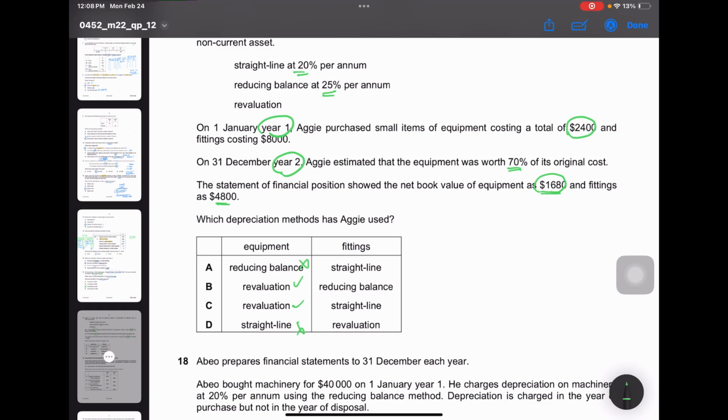They're asking for fittings. Okay, let's see for fittings. They're saying that they use 20% per annum for straight line. So first let's check with straight line. $8,000 into 20% gives 1,600. So this is for the first year.